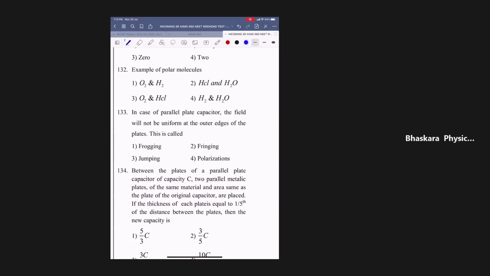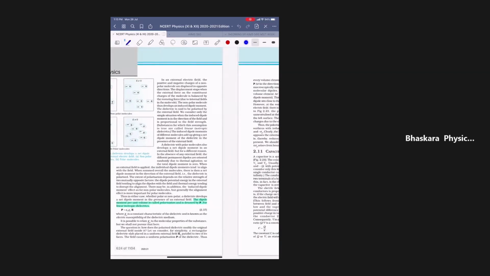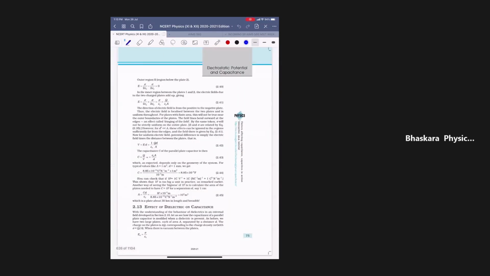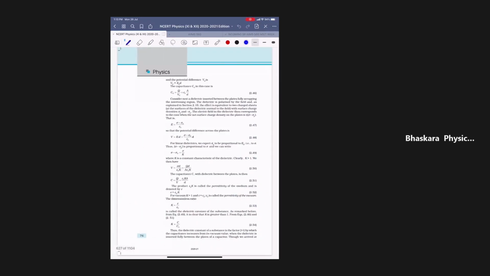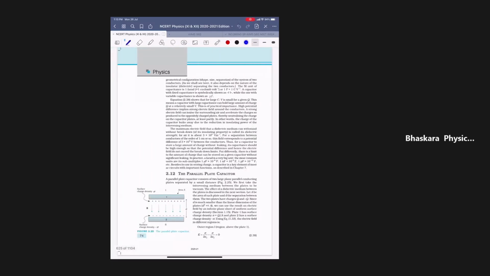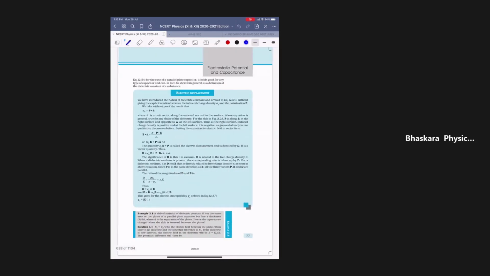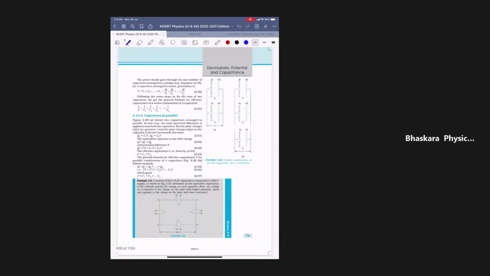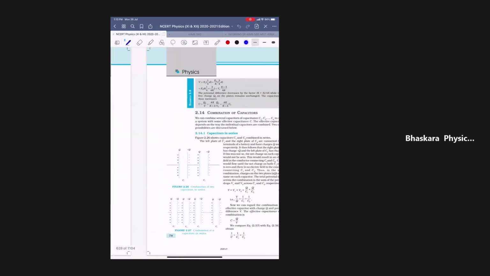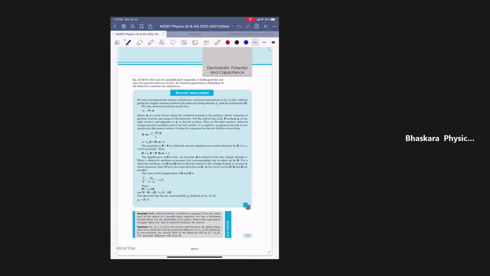Fringing, no? They should not give this. They should give it in the next week's exam. It is called the fringing effect: the field is not uniform at the outer edges. They should give it later, not now. Parallel plate capacitor, principle of a capacitor, the effect of fringing should come later, not here.